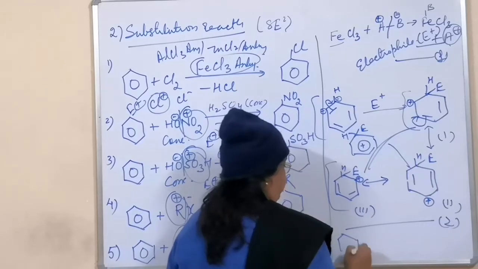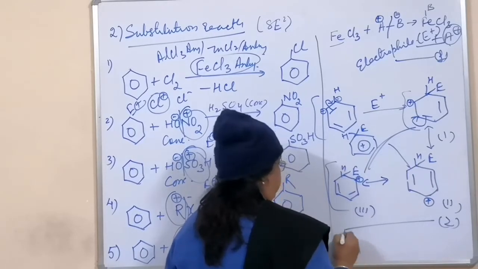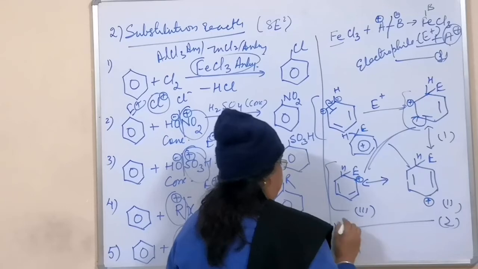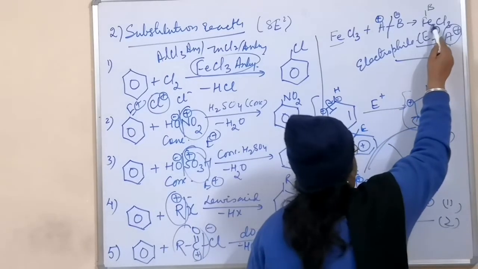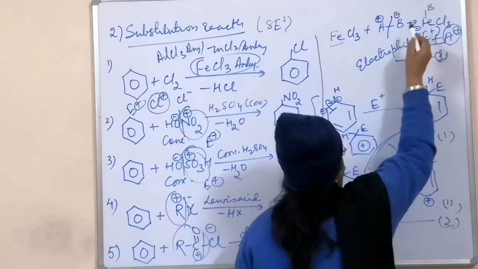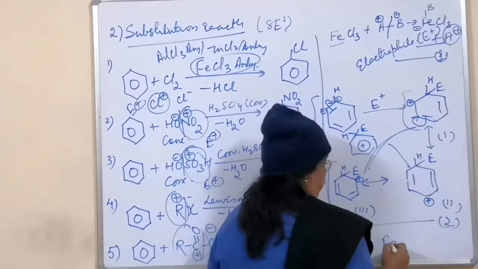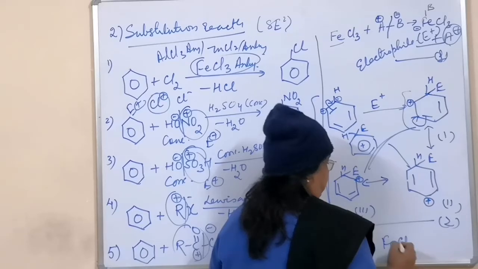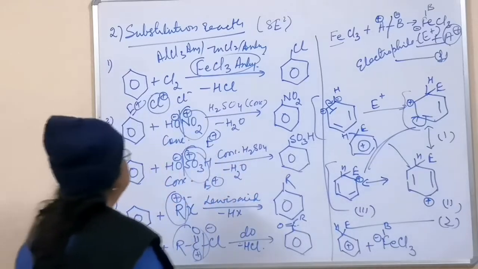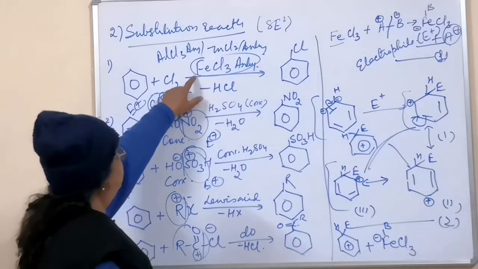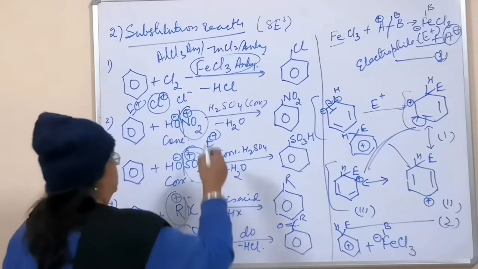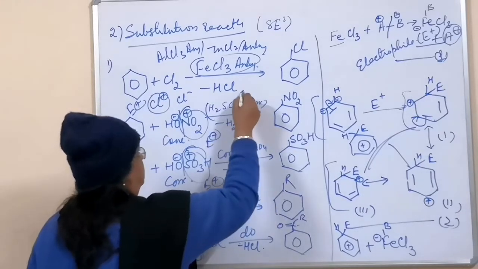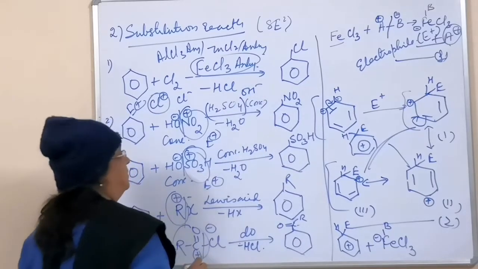In the third step, your resonance hybrid, which has H and E, will be combining with this part, with B attached, so here a negative charge has developed. So this will be combining with FeCl3 and B and a negative charge. In this case, your negative chlorine went to FeCl3. In this case, negative OH will be attached to this, which you can write along with this as OH ion in the mechanism part.